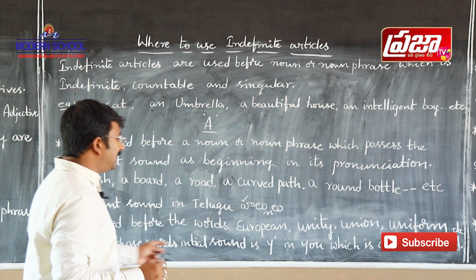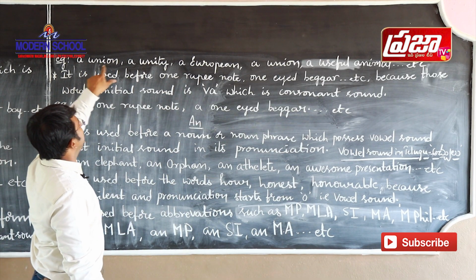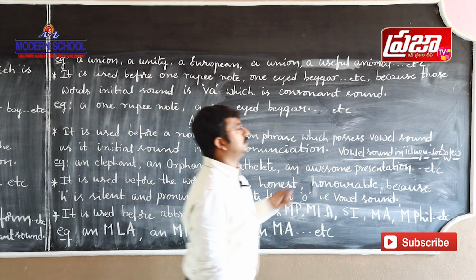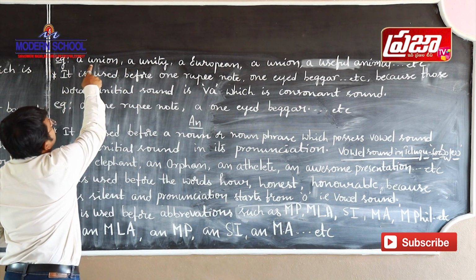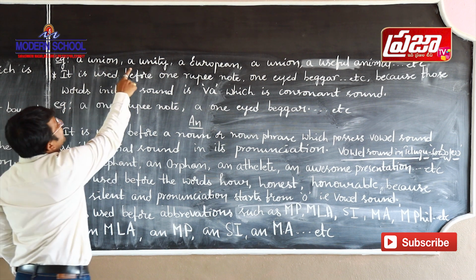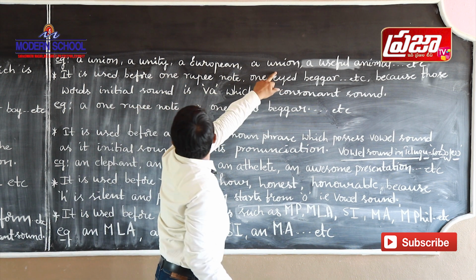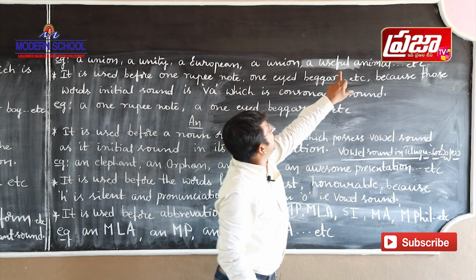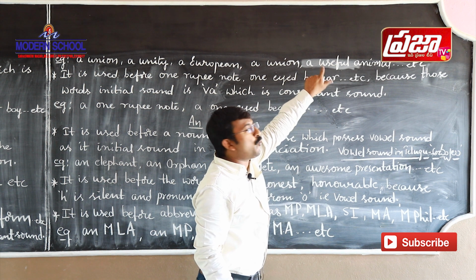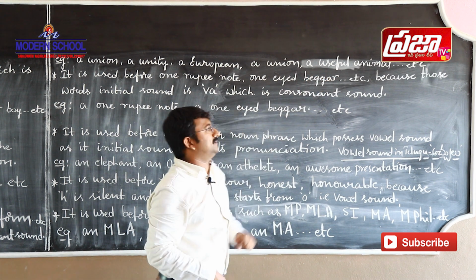Let us take some examples. Union, unity, European, useful. If you take union, U pronounces as Y in Y-O-U. So, a union, a unity, a European, a union. And in useful also, this U is pronounced as Y in Y-O-U. So, we use a here, the indefinite article.